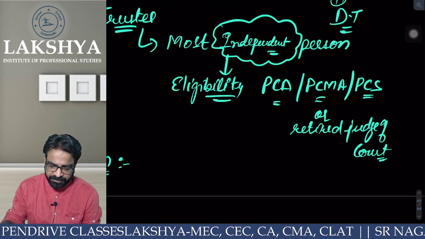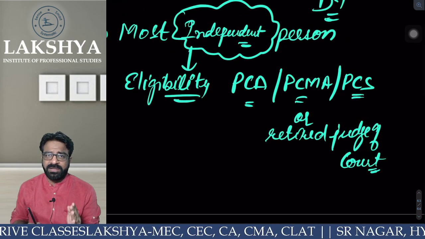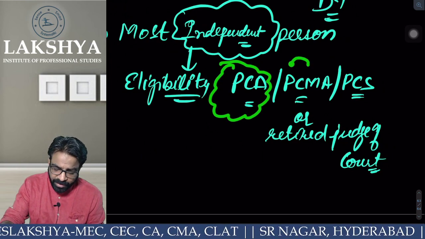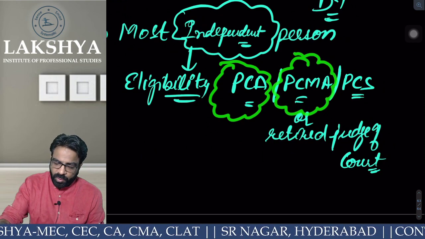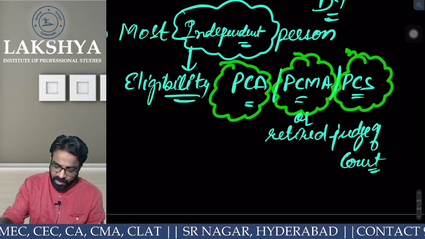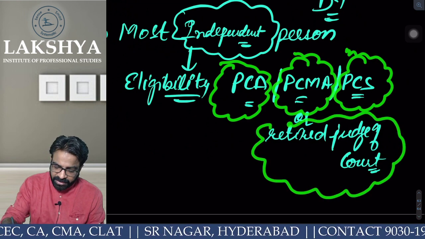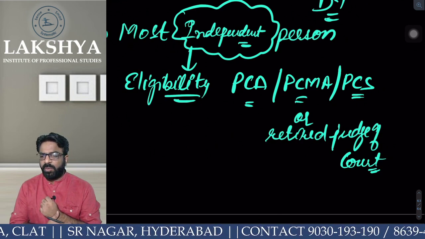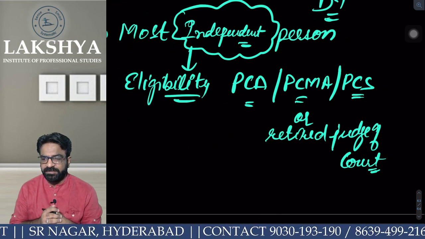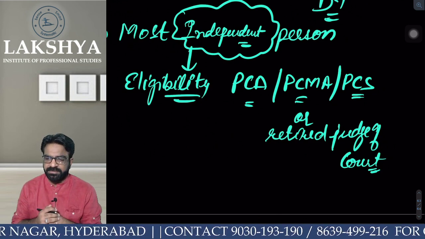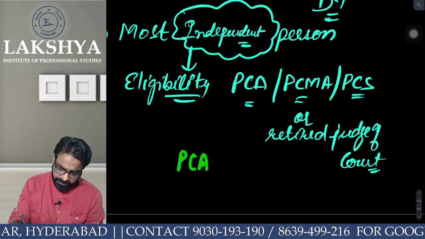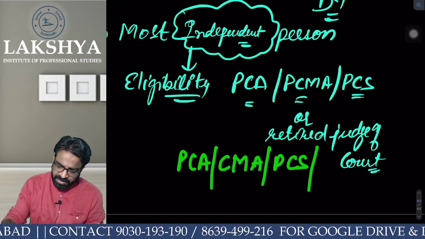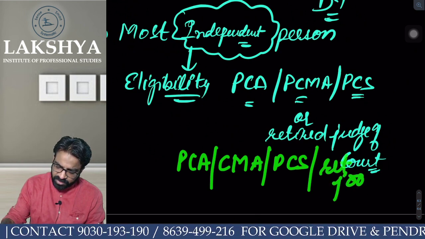Then the company law says, what kind of person should be a debenture trustee? Either you can appoint a practicing CA, or a practicing CMA, or a practicing CS, or a retired judge of a court. Are you getting the point? These are the 4 people who are eligible to become the debenture trustee. Tell me, what is the eligibility of a debenture trustee? Who 4 people can become the debenture trustee? Practicing CA, practicing CMA, practicing CS, or retired judge of High Court or Supreme Court.